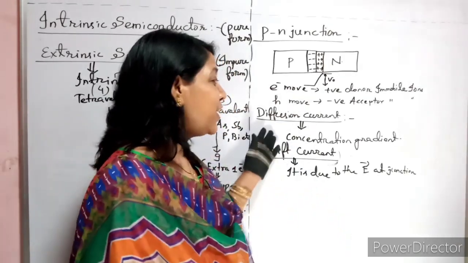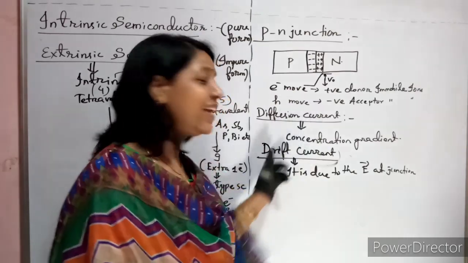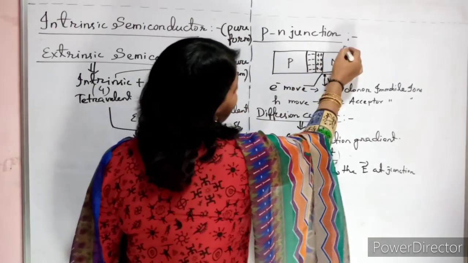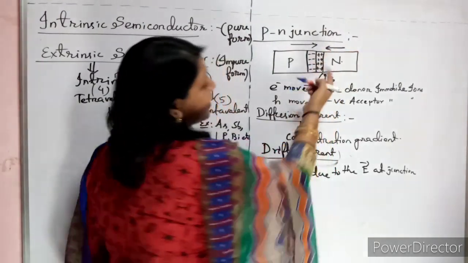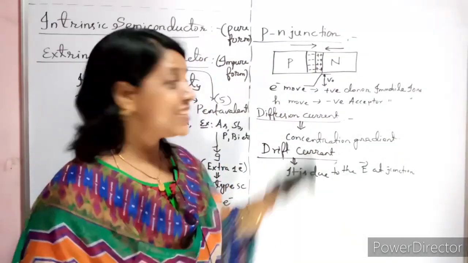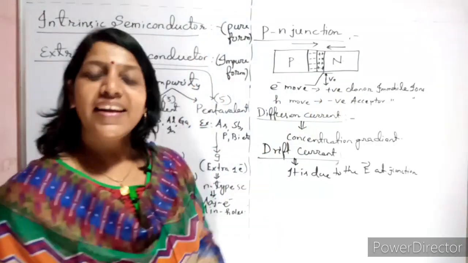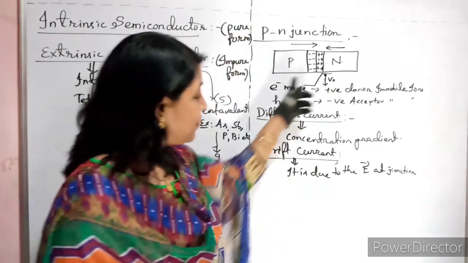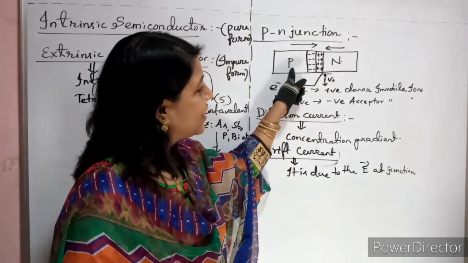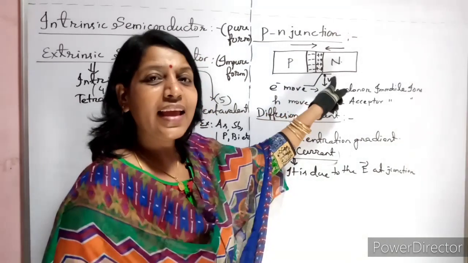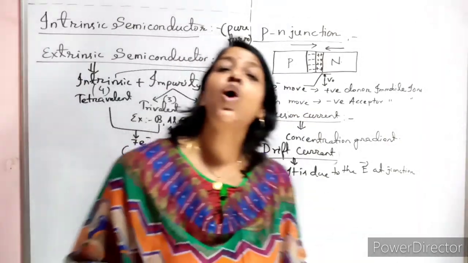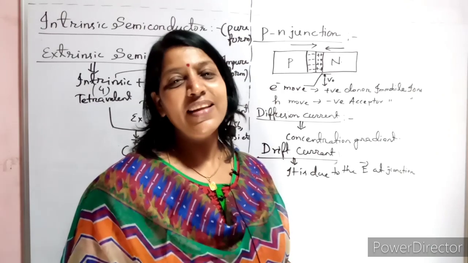Clear? So now it's very clear that your diffusion current and drift current are in opposite directions, or not? Because now you see these electrons attracted here, holes attracted here. This is your diffusion current. This is the hole diffusion current. This is the electron diffusion current. Am I right? Now coming to drift current. This is positive, so where will it attract? These minority electrons, it will attract to this side. So the direction of drift current is always opposite to your diffusion current.